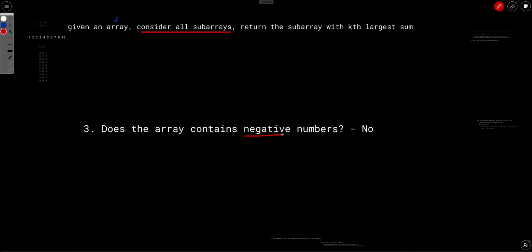We will look in a moment at how the solution differs. For the purpose of this question, let's assume the array doesn't contain negative integers. We will also look at the case where the array contains negative integers, so stay tuned till the very end.